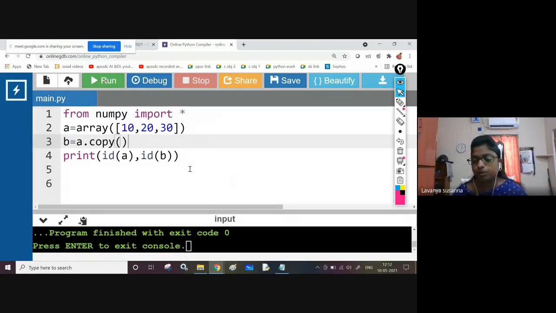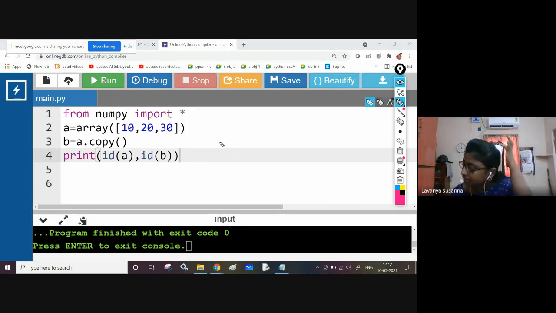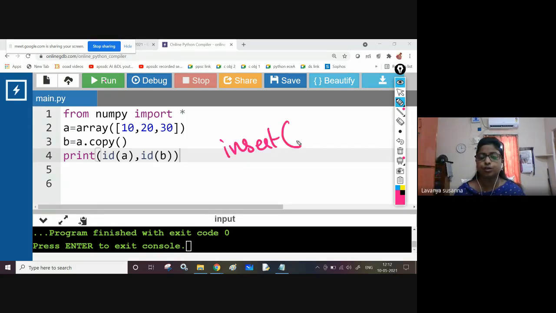Next, let us see some of the programs. Write a Python program to insert an element into an array. To insert an element into an array, just use the insert function. In the insert function, you need to pass 3 arguments: array name, index, and then value.